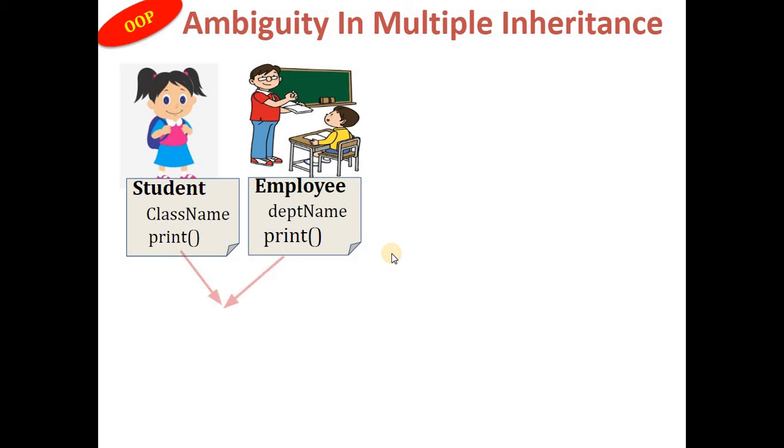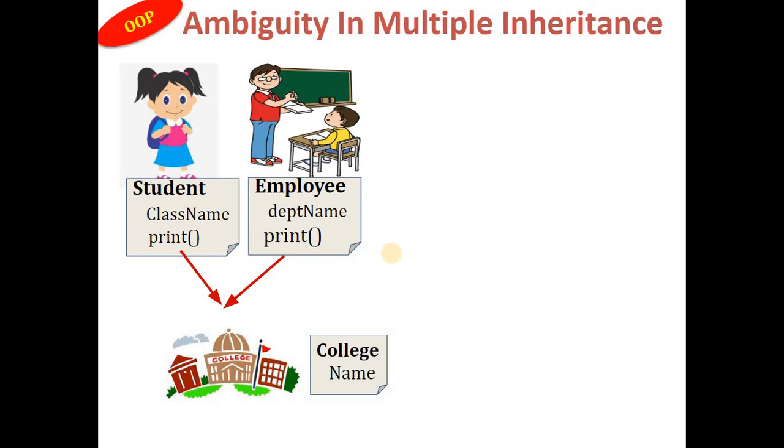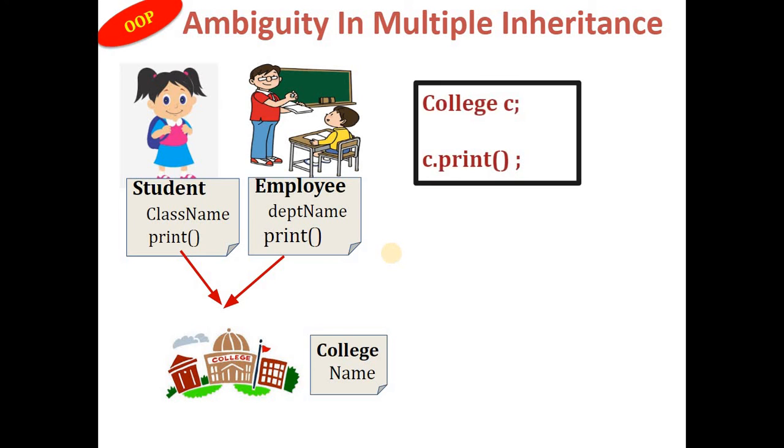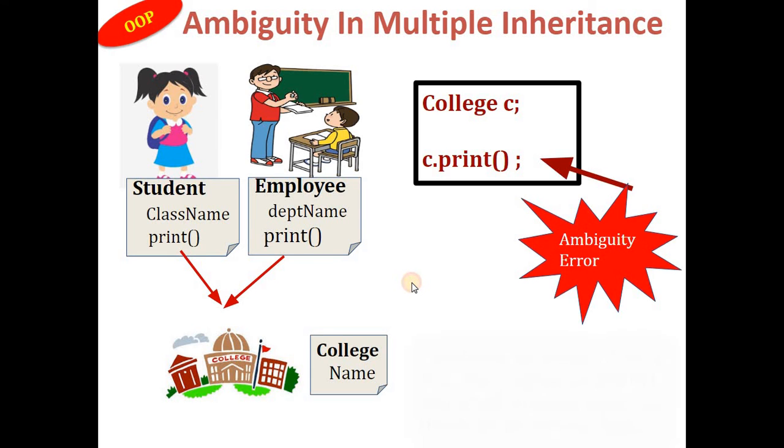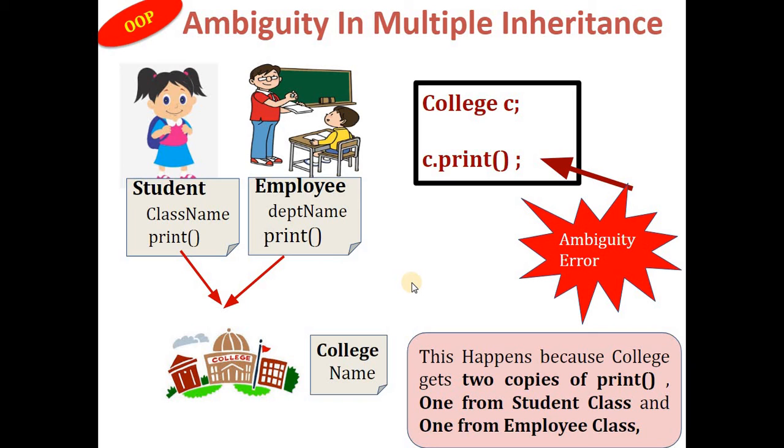But for example, when I create a college class from these two classes, which has its own data member name and wants to access the print function, and I write college C and C dot print, in this case you have a copy of the print function from student and also from employee. So the college object becomes confused, and this is known as an ambiguity error, because the college class gets two copies of the print function, one from the student class and one from the employee class.